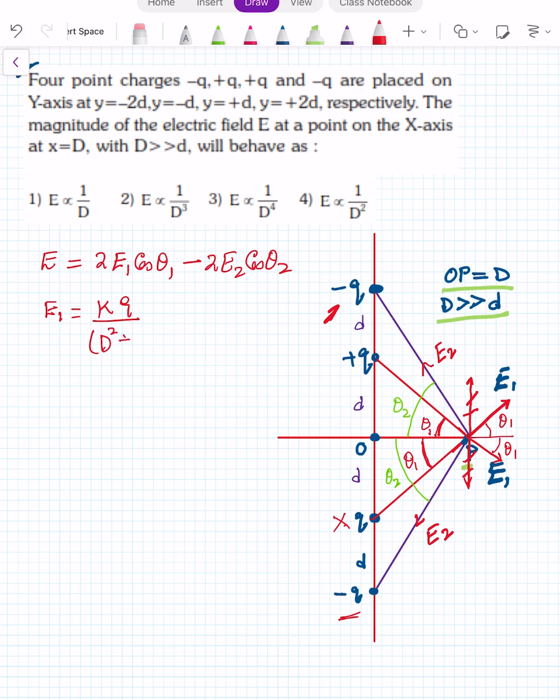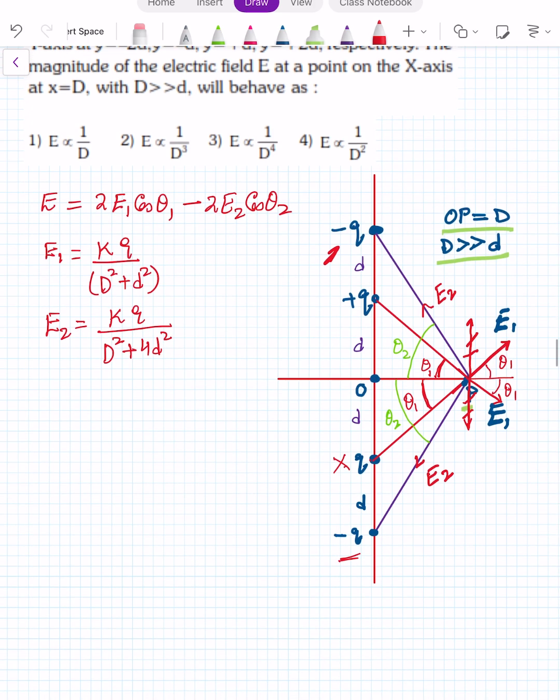E2 will be equal to kQ upon capital D square plus 2d whole square, that is 4d square. Cos theta 1 is base upon hypotenuse, that is capital D divided by under root capital D square plus small d square. In the same way, cos theta 2 is equal to capital D upon under root capital D square plus 4 small d square.